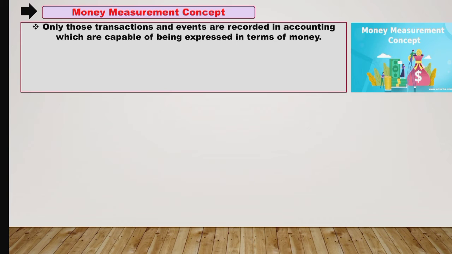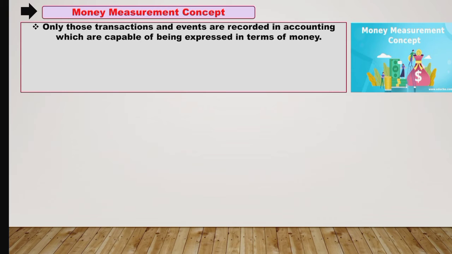So here only those transactions will be recorded in the books of account which can be expressed in terms of money. Although there are many other important things which affect the business somehow, they are not recorded in the books of account because they cannot be expressed in terms of money.